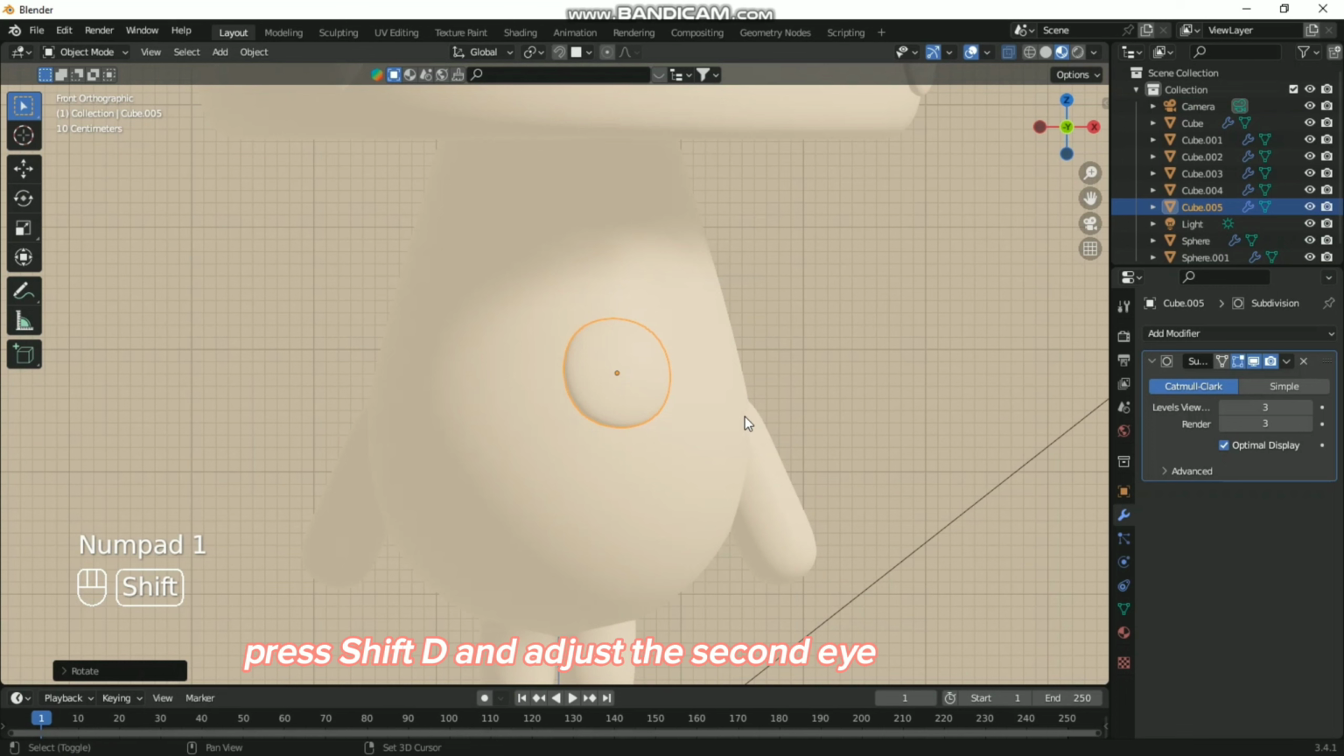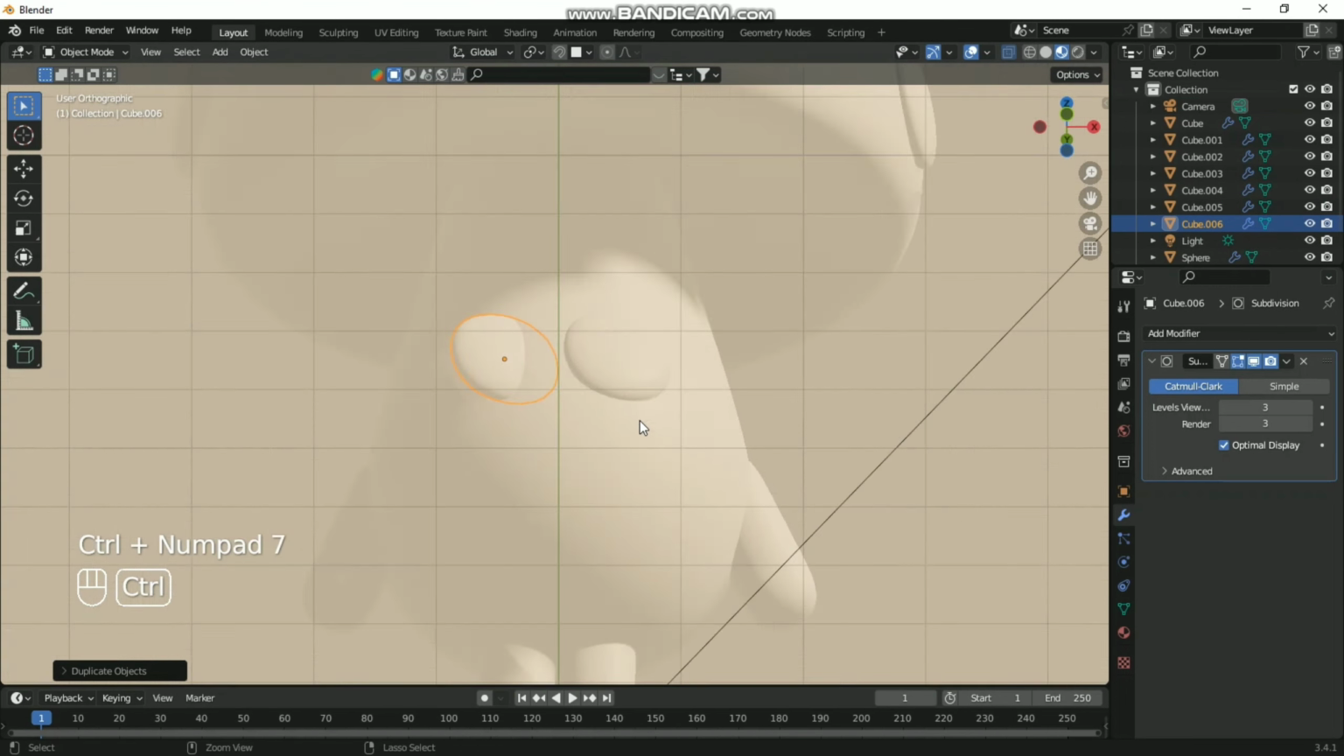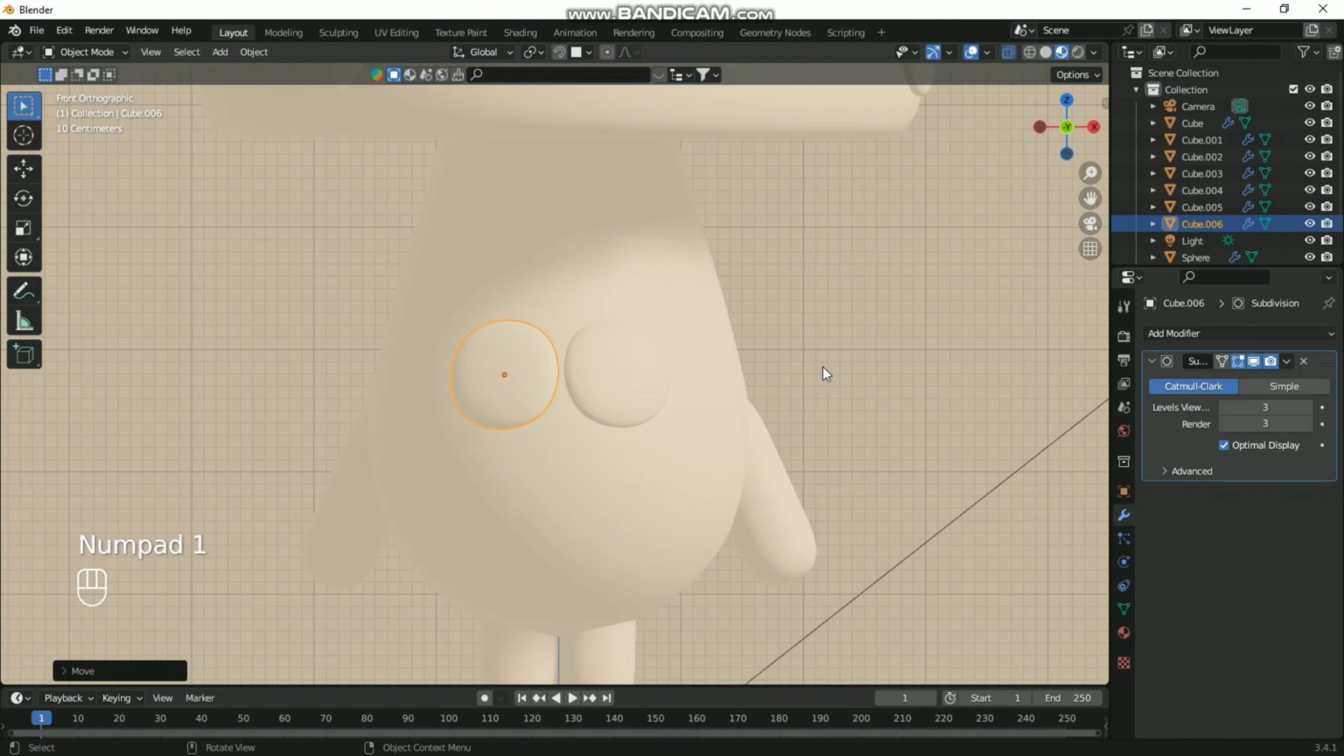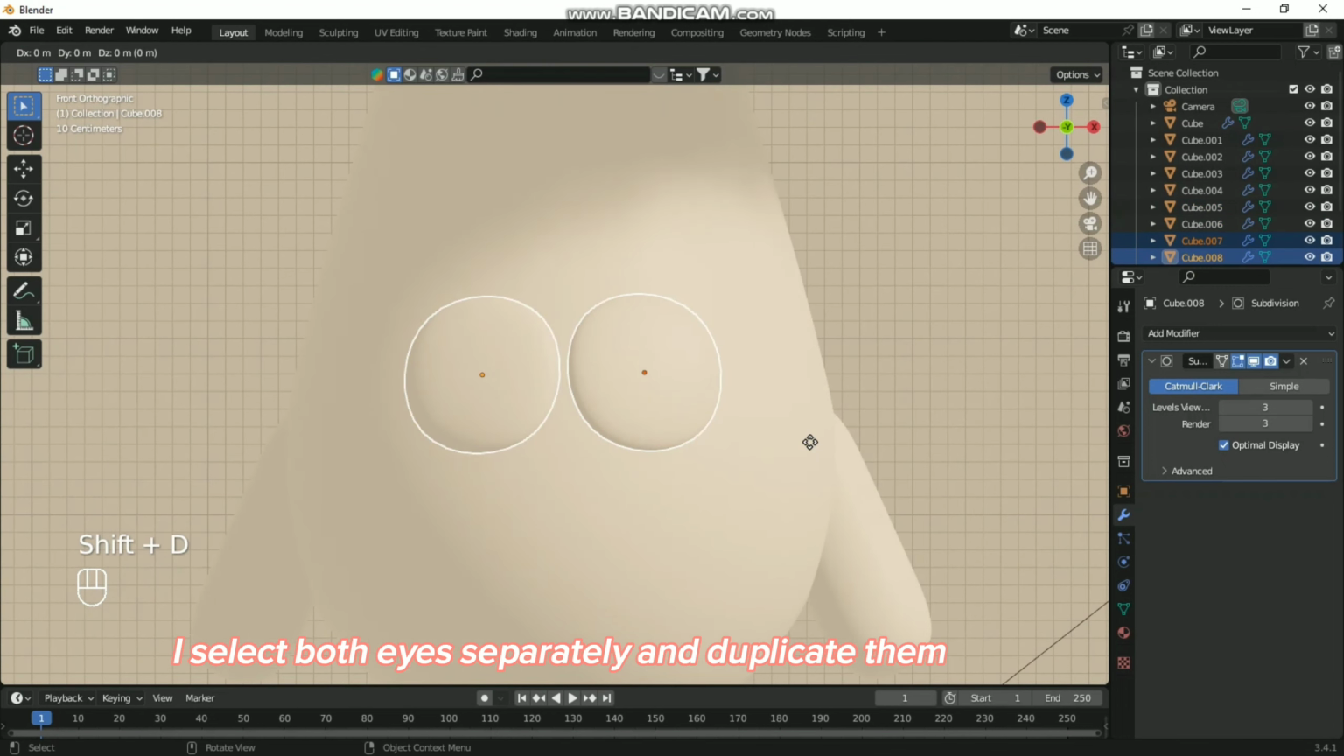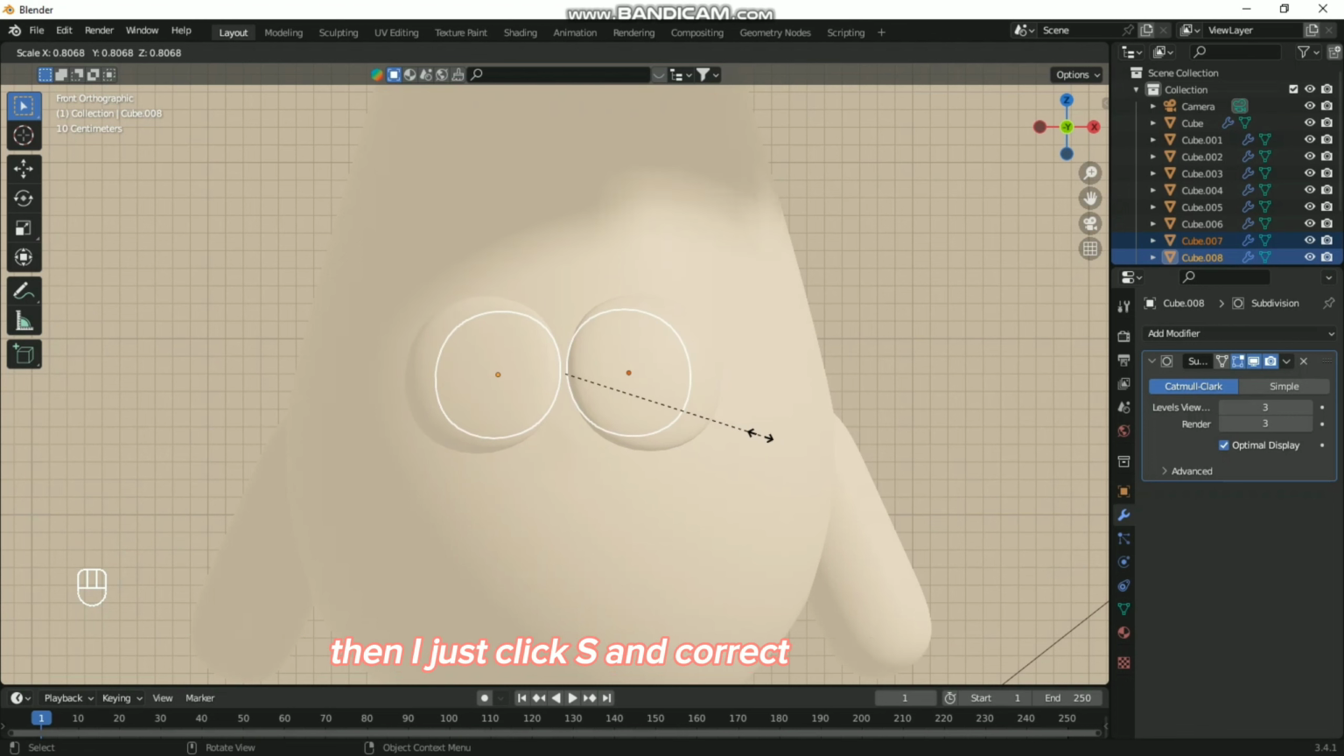Press Shift D and adjust the second eye. To make pupils, I select both eyes separately and duplicate them. Then I just click S and correct.